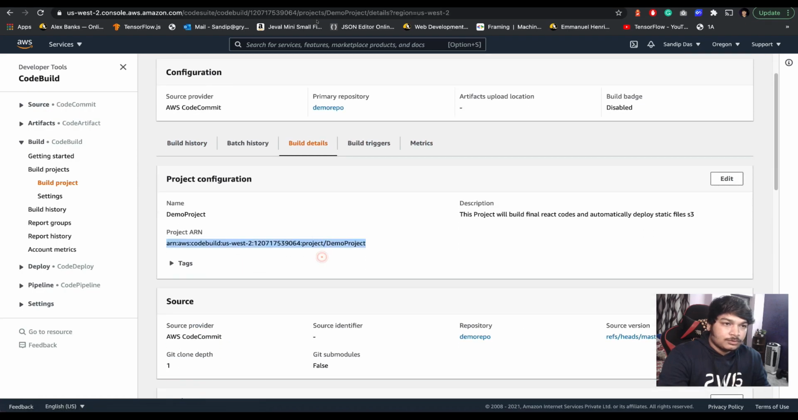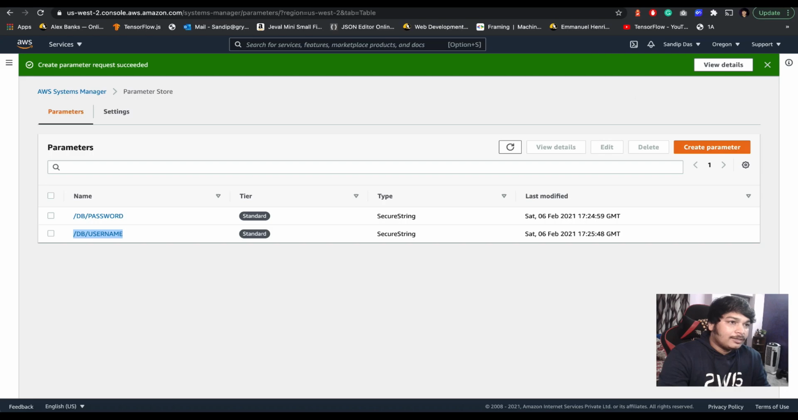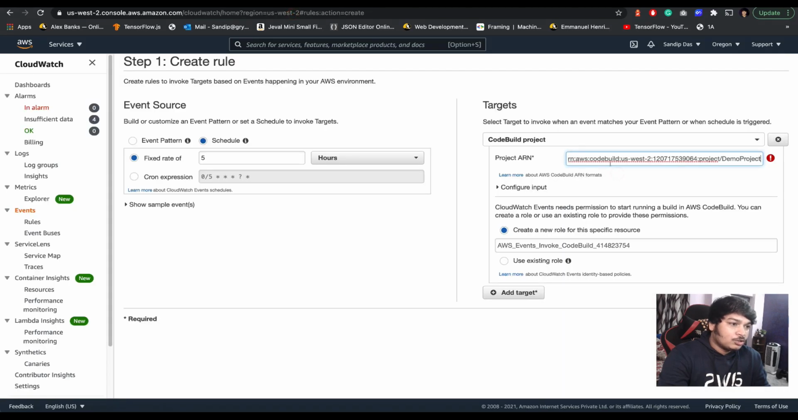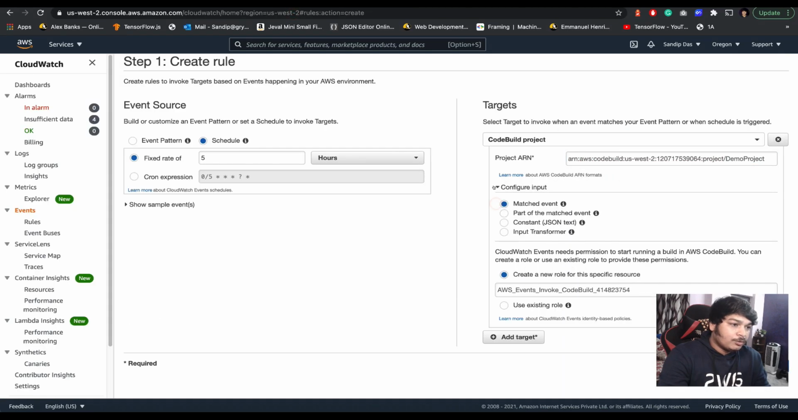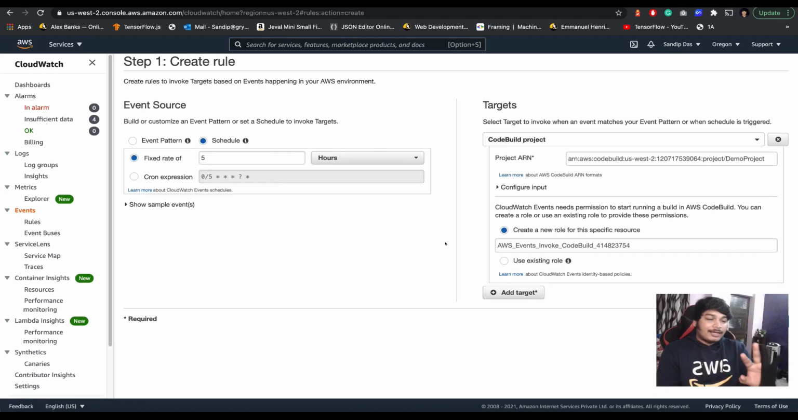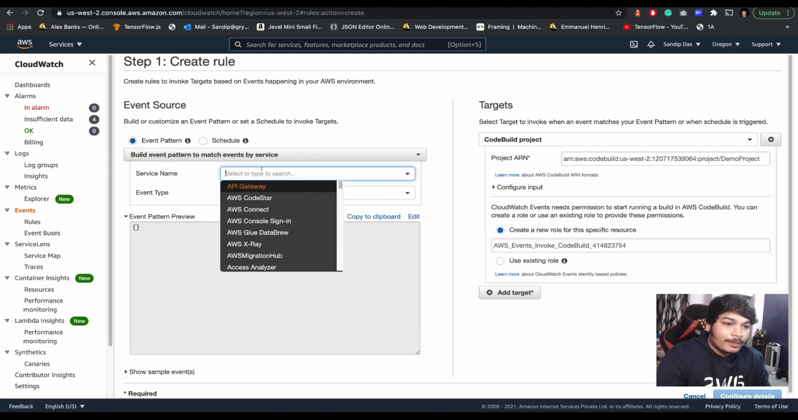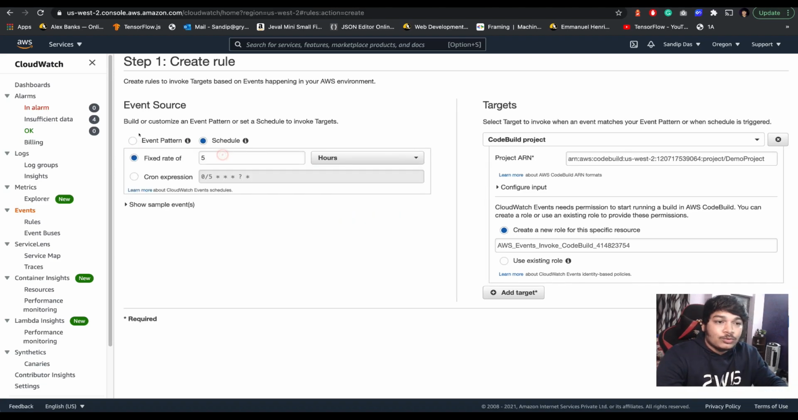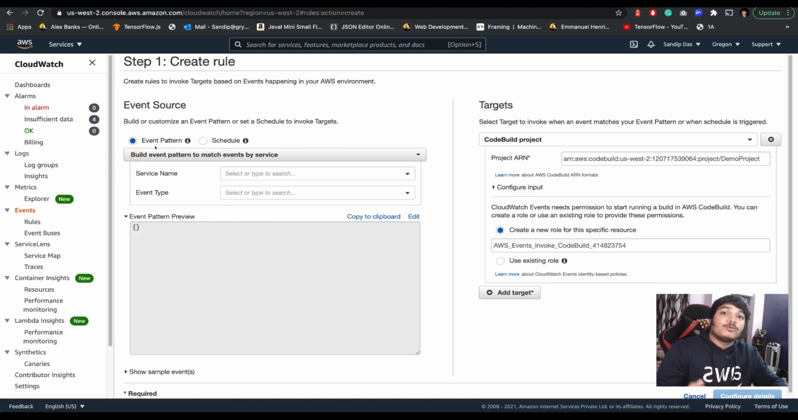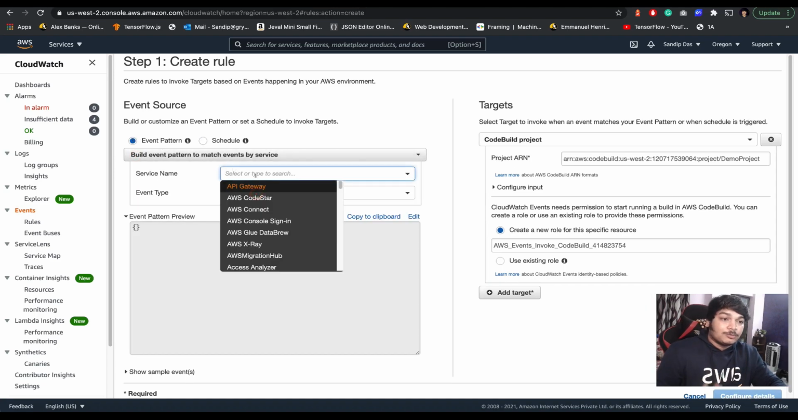Here you can copy it and paste it here. Configure input. If you want to set any input, you can do that. I'm not doing it, I'm just showing that you can do it. Instead of that, what if, instead of a service name, we use an event pattern? That's much more useful and much more dynamic.